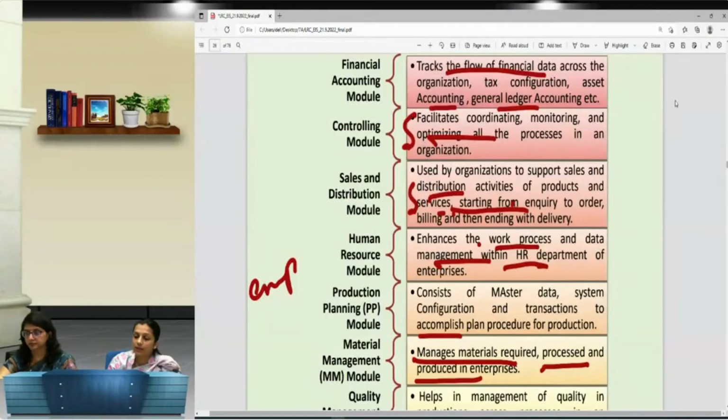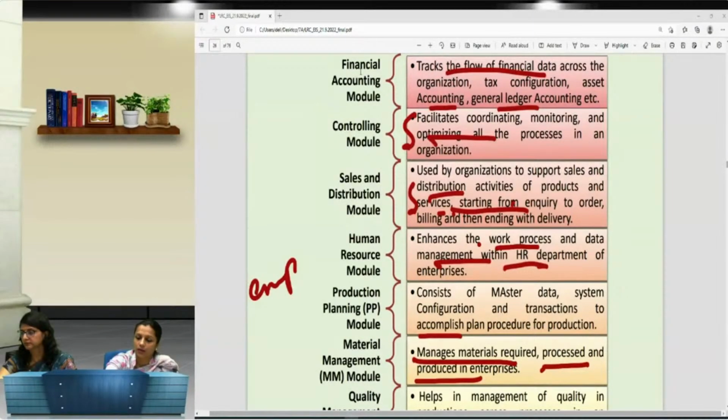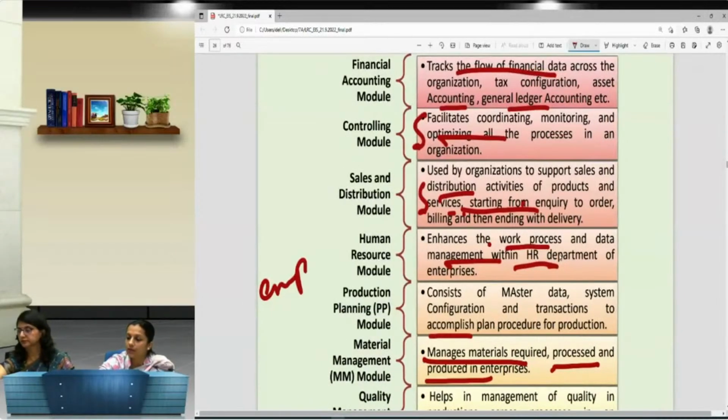ठीक है? अब देखो जैसे मैम ने भी आपको कहा कि आप अपनी डायग्राम बनाओ, बार बार राइटिंग करो. For example, if I take this diagram, so there are all the 11 modules presented over here with all the keywords, right? So if I say the sales and distribution, it says support sales and distribution activities, that means pre-sale activities, then services, starting from inquiry to order, billing, and then delivery. So all the steps over here, say pre-sales activity, placing the order, getting the order, and then invoice, then billing and delivery. So all the activities are involved over there.